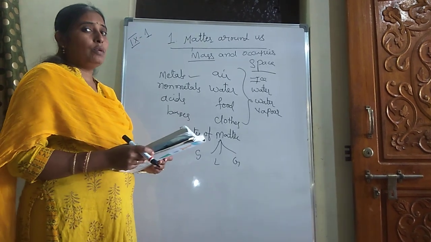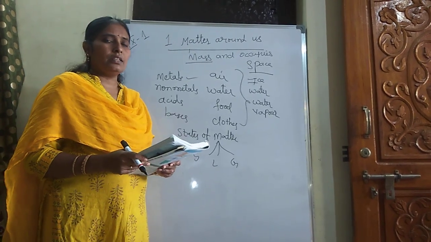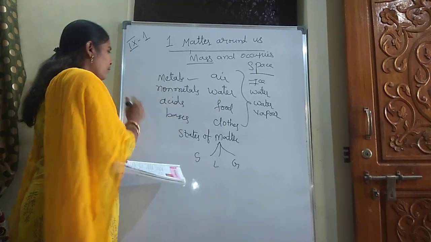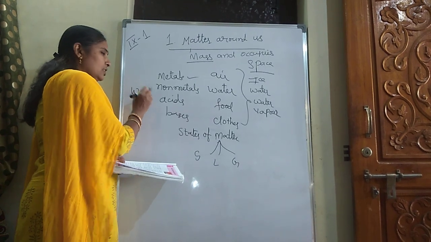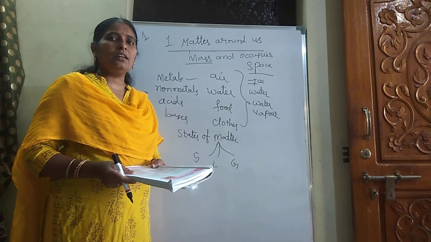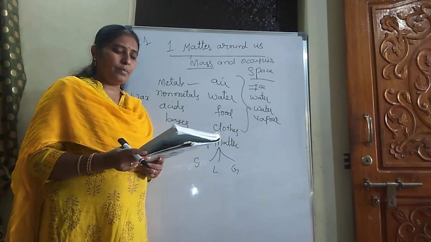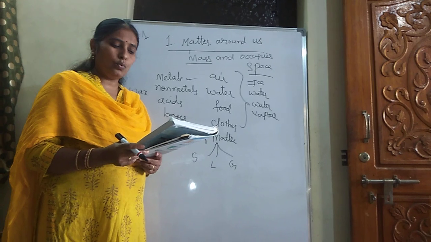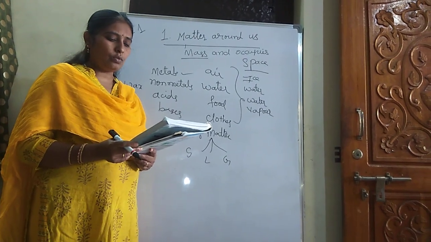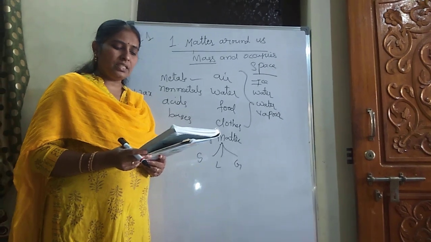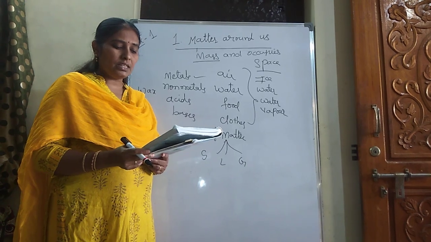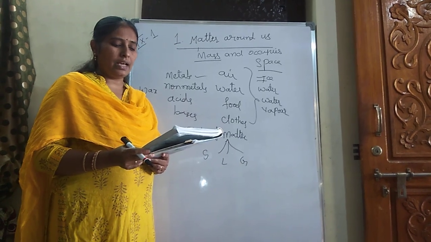Can you give one more example of a substance which exists in three states like water? That is wax. Wax can exist in solid state, liquid state as well as gaseous state. For example, you can say that wood and coal are solids and petrol is a liquid. Milk is also a liquid like petrol. But the properties of petrol and milk are quite different from each other. What are the properties that lead us to consider petrol or milk as liquids?